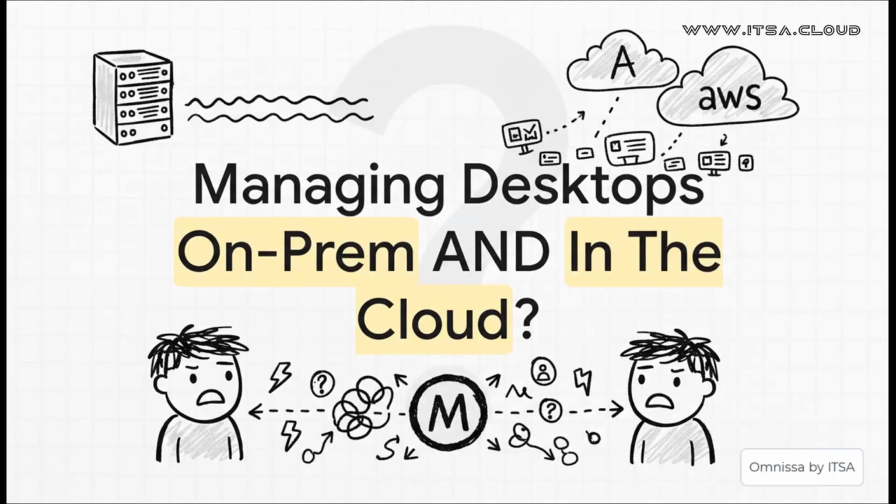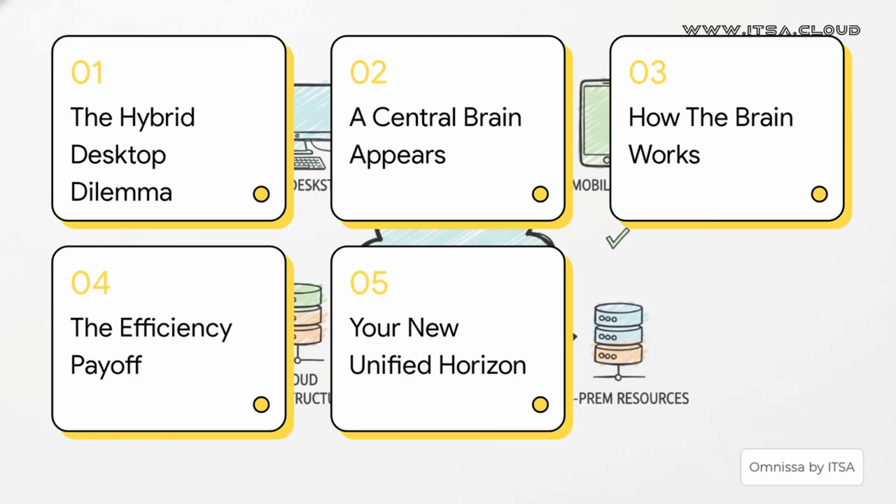Alright, so if you're in IT, you already know this headache, right? You've got virtual desktops and apps running in your own data center. But you're also using public clouds like Azure or AWS. How on earth do you manage all of that without completely losing your mind? It's a massive challenge. So here's how we're going to break it down.